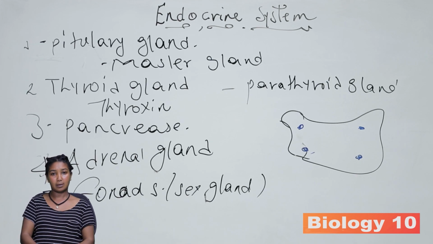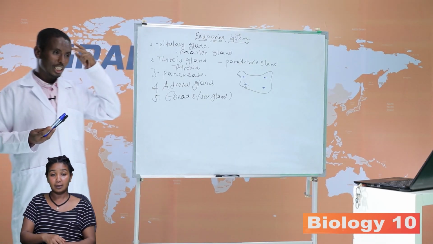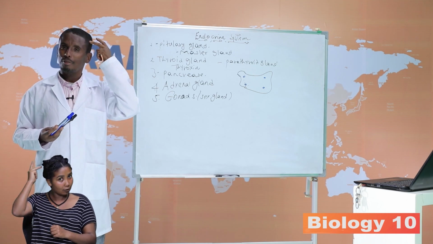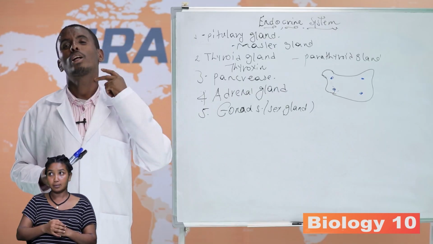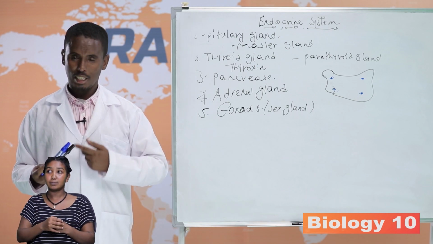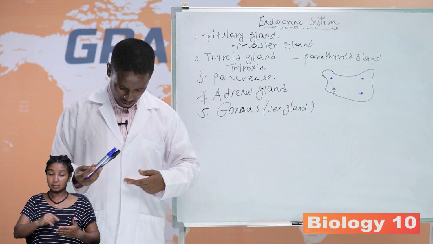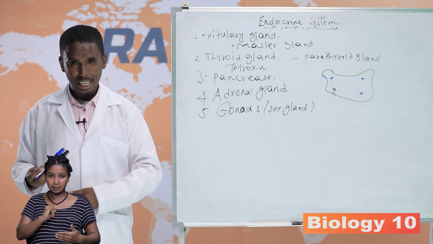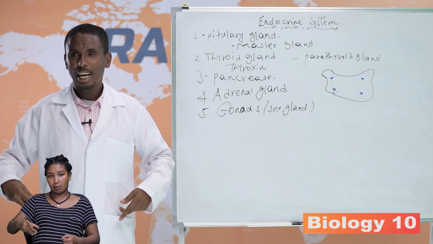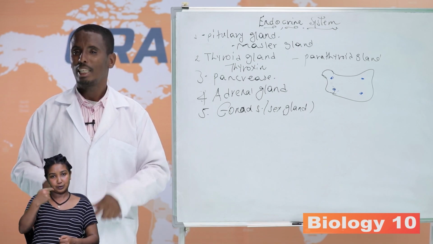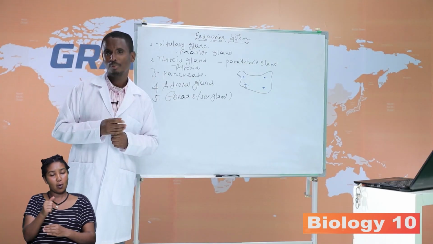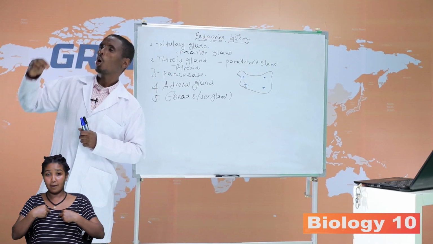As we have said, the pituitary gland is found in the brain, the thyroid gland is found in the neck region, the thymus gland is found on the heart, there is the pancreas, the adrenal gland is found on the kidney, and the gonads. Each secretes its own hormones, and each hormone has its own target cell.